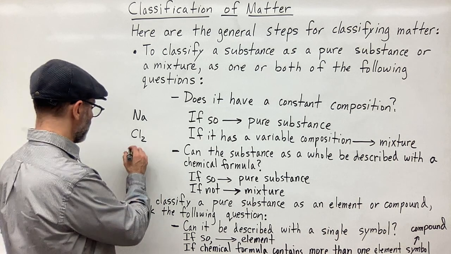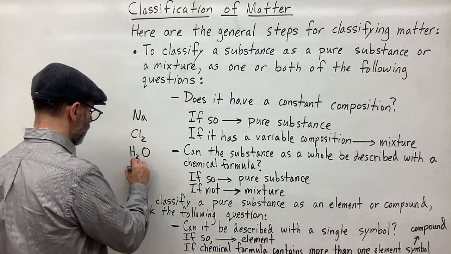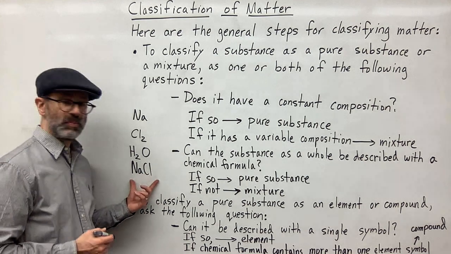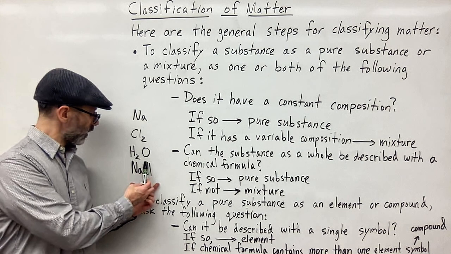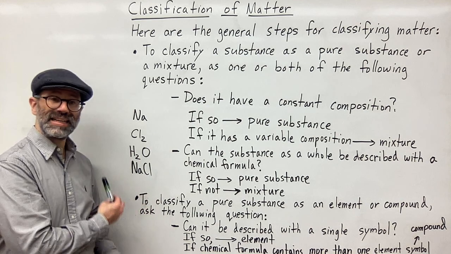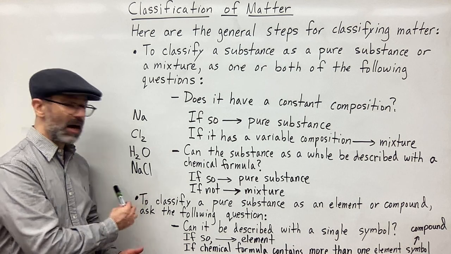So that would be things like I said before, H2O or NaCl. These are compounds because you'll notice that the formula has more than one element symbol in the formula. So therefore, it's a compound, not an element.